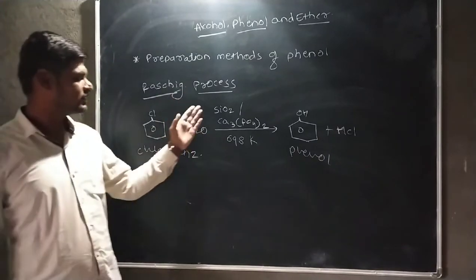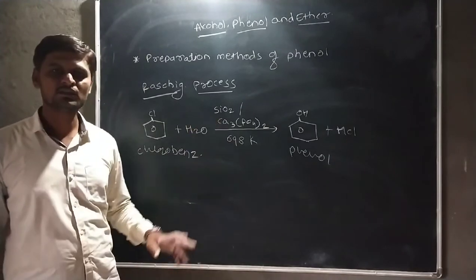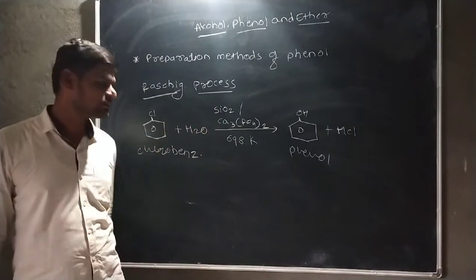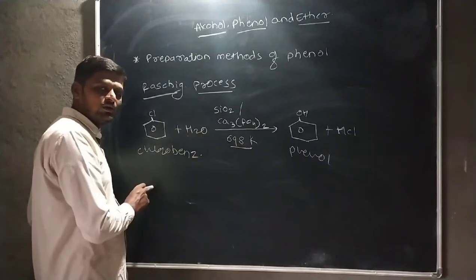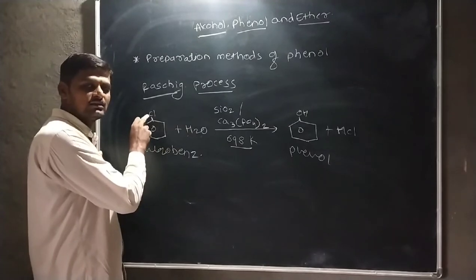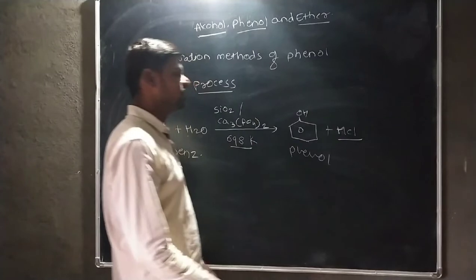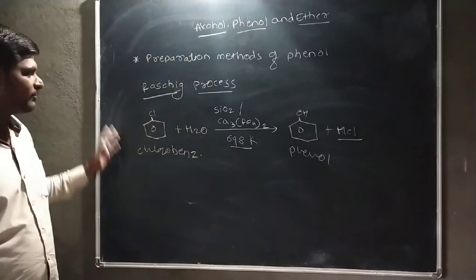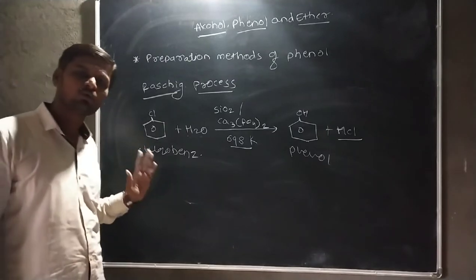Okay. This silicon dioxide and calcium phosphate act as a catalyst. This catalyst is not directly involved in this reaction. Then this temperature will break the bond between H plus and OH minus ion. This OH minus is attached here, and this Cl minus and H plus are attached with each other. Then it forms HCl. Okay. This is also an industrial preparation method of phenol from chlorobenzene.